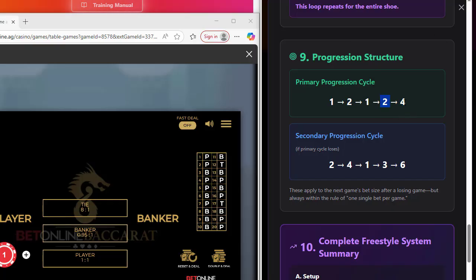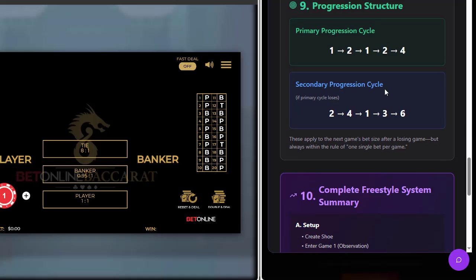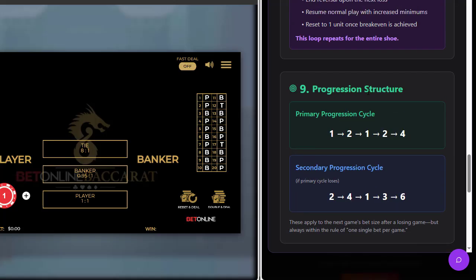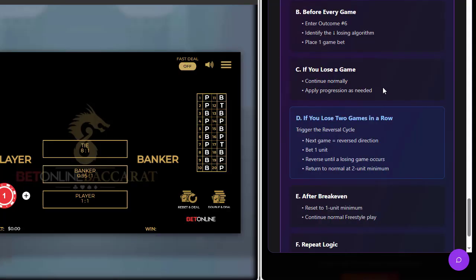If you decide to play like that, you could do a 1, 2, 1. You could do a 1, 2, 1, 1, 1. And then after that sequence, you can go 2, 4, 1, 1, 1. There's a number of different ways to do it that offer certain levels of conservatism. The one structured plan that I'm showing you guys now is the one that everyone who's playing is playing that way, unless they're doing something that I don't know.